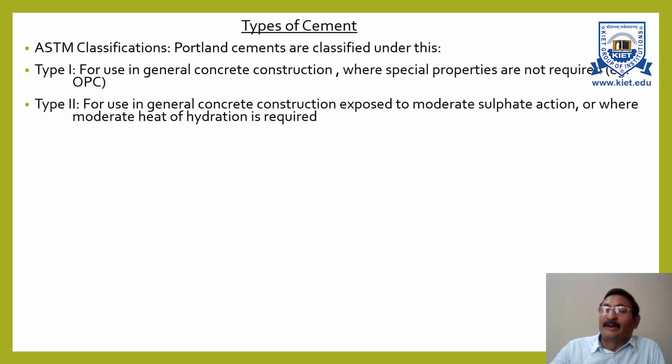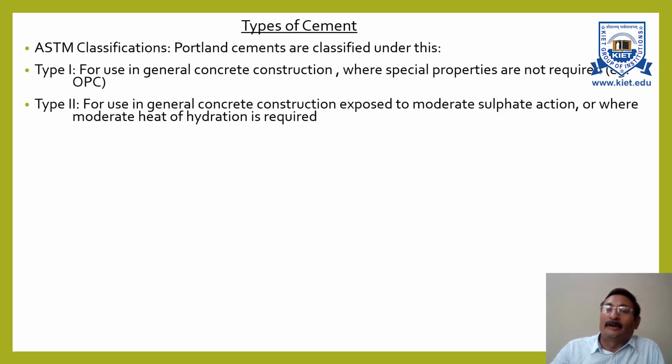Then the next classification is type 2. This is used in general concrete construction where moderate sulfate attack is suspected.